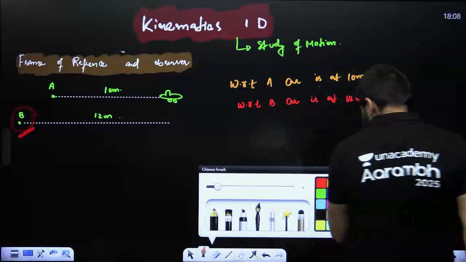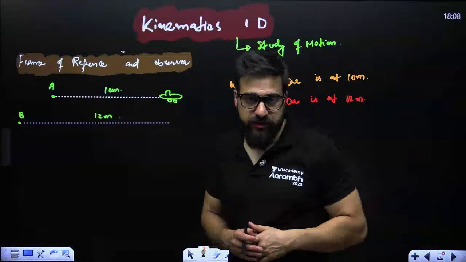So this is how we define the frame of reference.